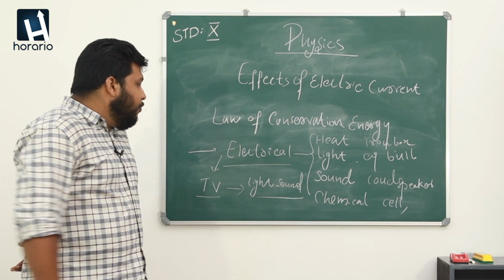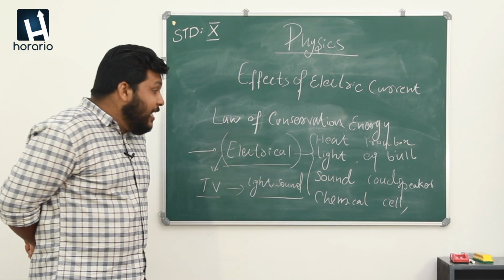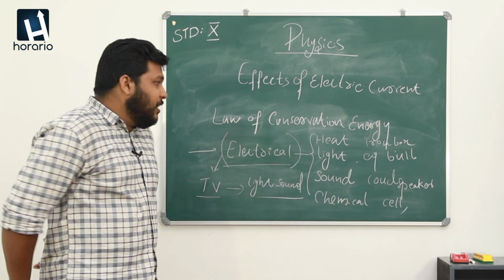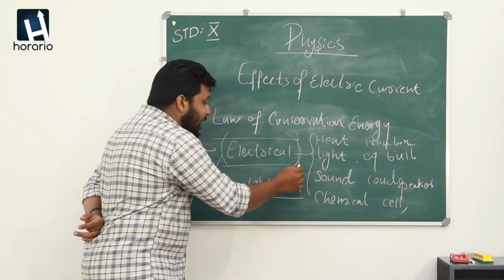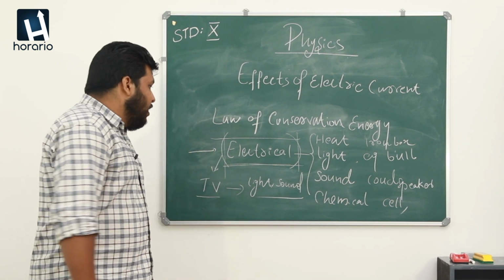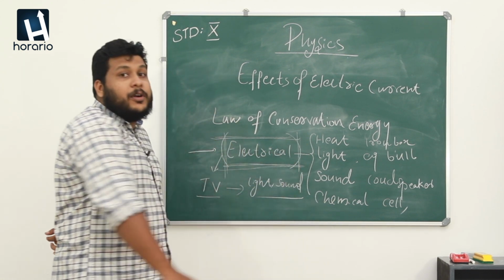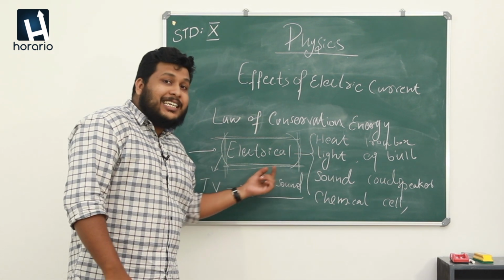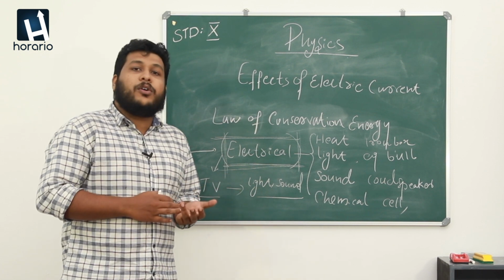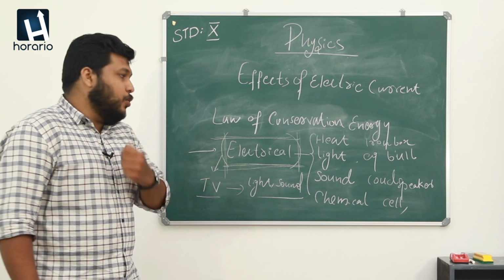So from this we can understand that electrical energy is very easy to convert into other kinds of energy forms. That's why we are using electrical energy as a universal energy resource. Nowadays electrical energy is very important because of the ease of converting one energy form to another at low cost and with low energy usage.